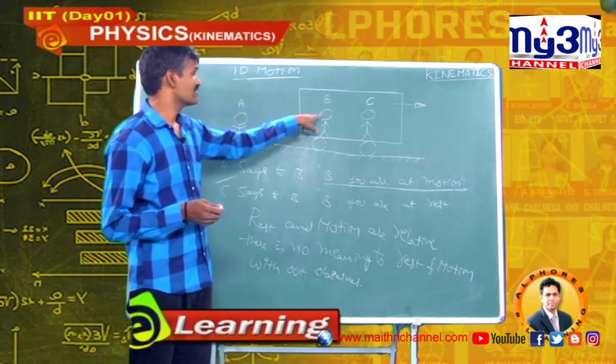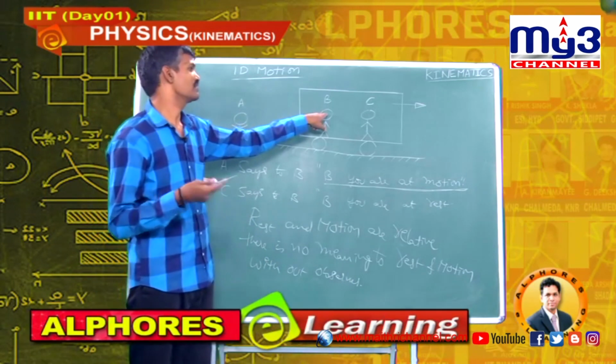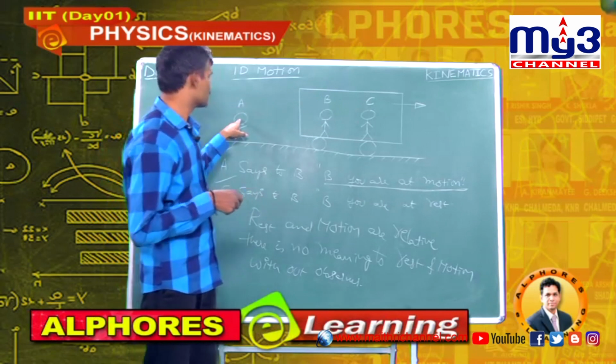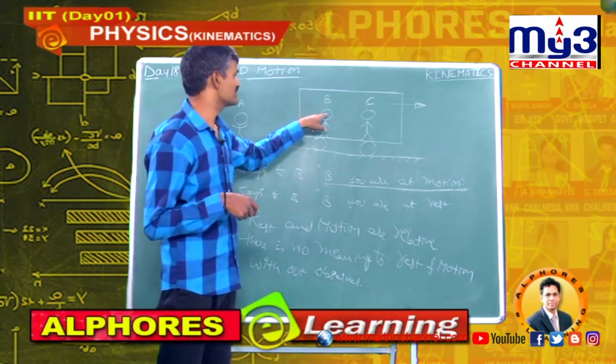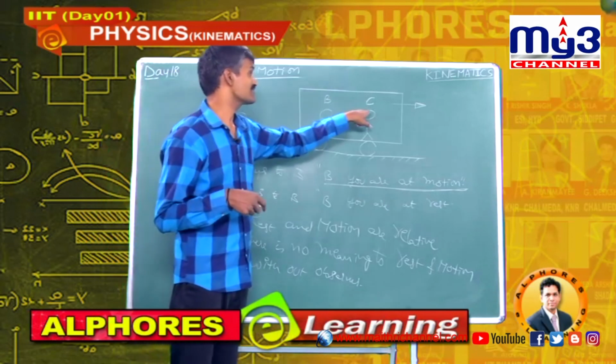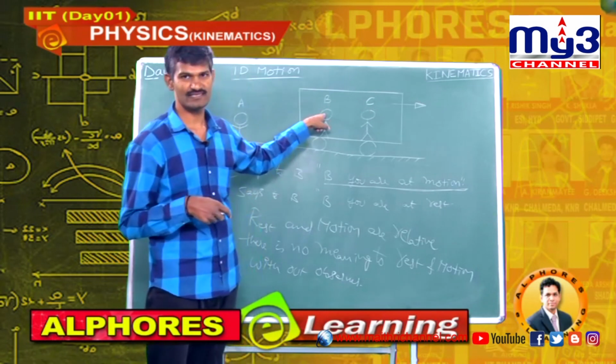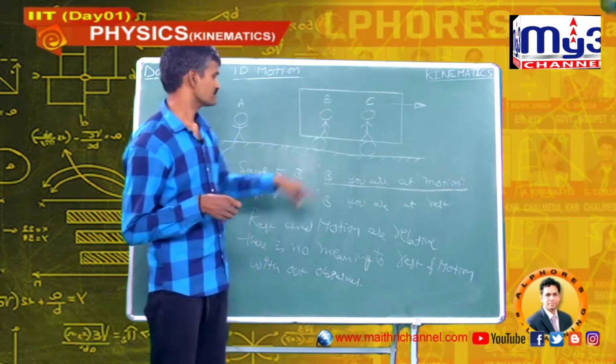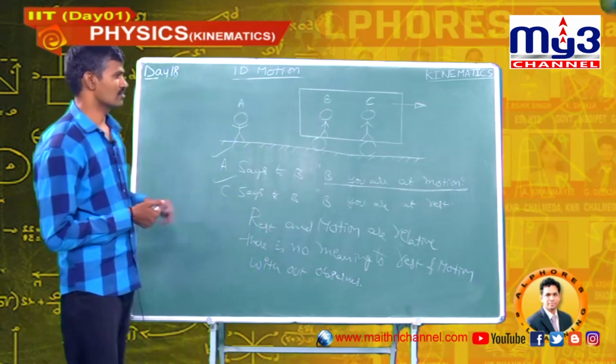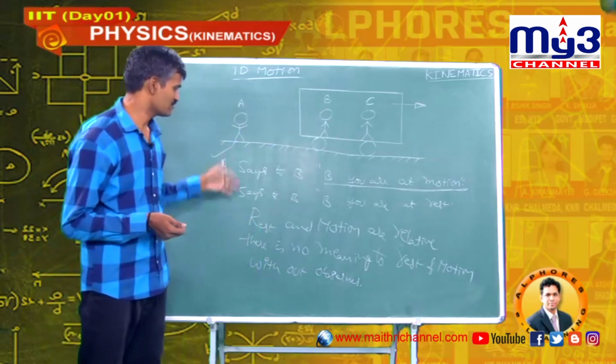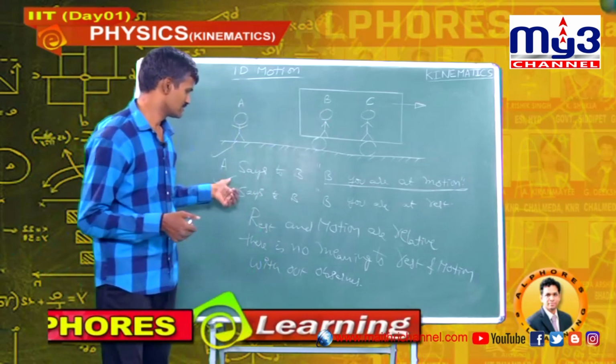The observer decides whether B is at rest or in motion. Observer A decides that B is in motion. Observer C decides that B is at rest. Okay? Note down this diagram and information.